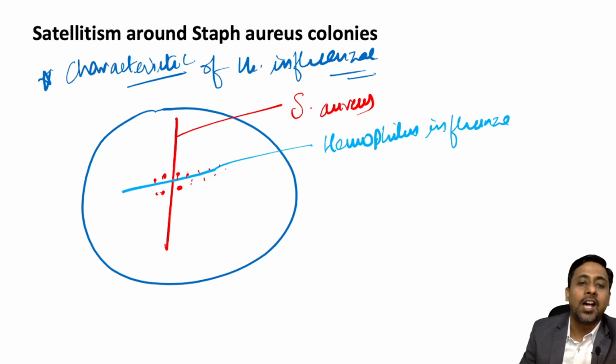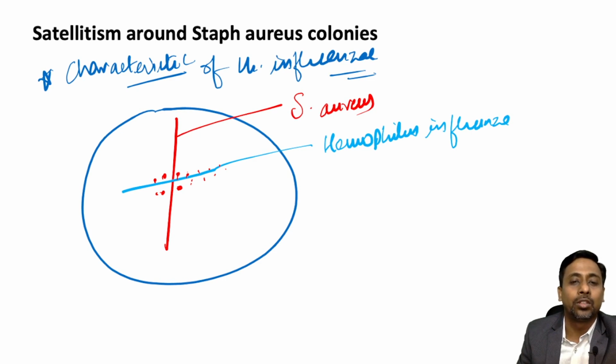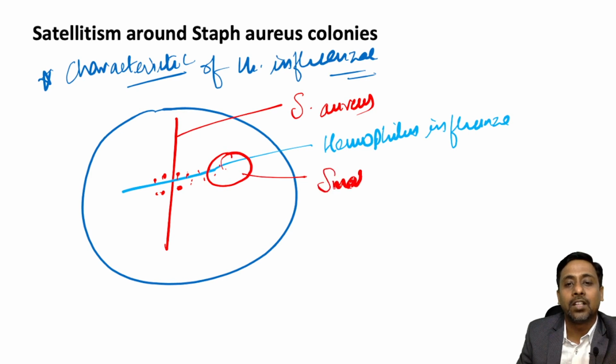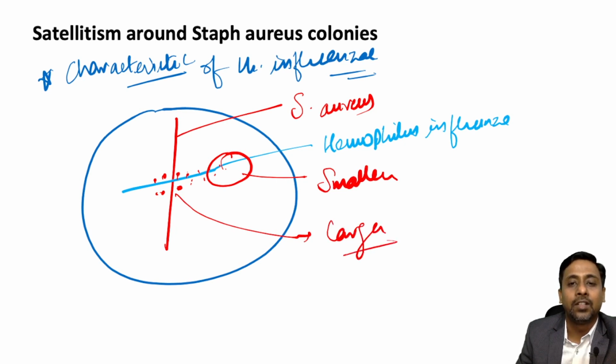The large well developed colonies next to the streak line are because of the release of factor 5 and factor 10 due to hemolysis, whereas the farther away colonies will not get that much factor 5 and factor 10, and will be smaller. So smaller farther away, larger nearer to the streak line of Staphylococcus aureus.